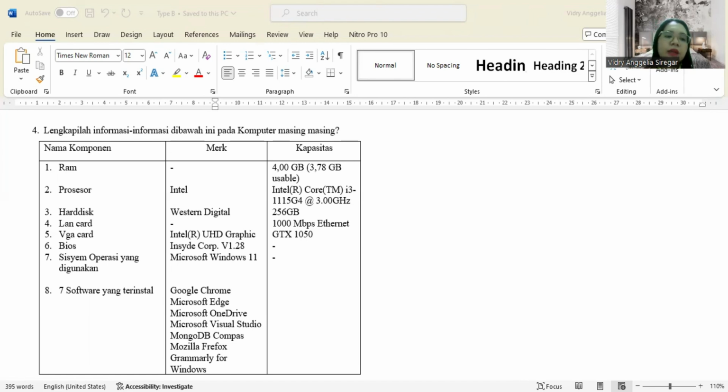And component number 4, LAN card, has a capacity of 1000 megabit Ethernet.